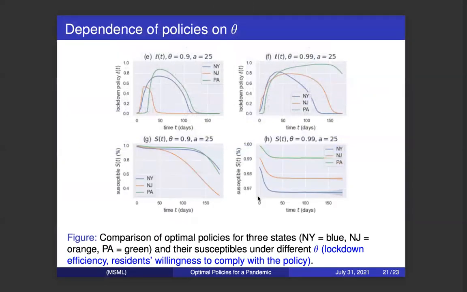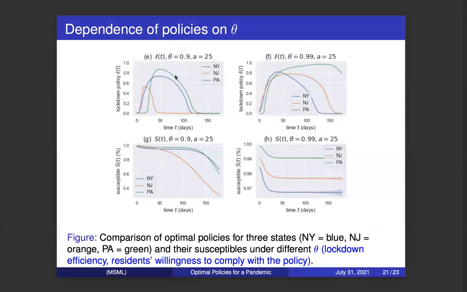The second plot shows the dependence of policies on theta. Theta represents residents' willingness to comply with the policy. In the left panel, theta is small. We can see that plot E is the lockdown policy. Plot G is the number of susceptible people.